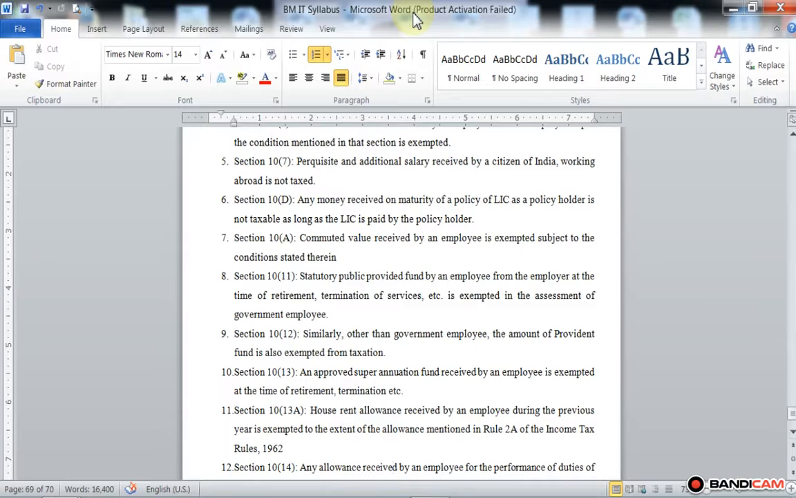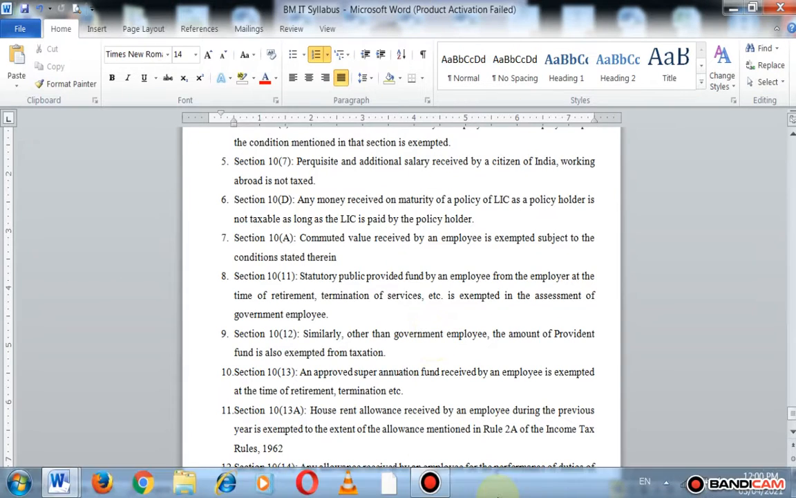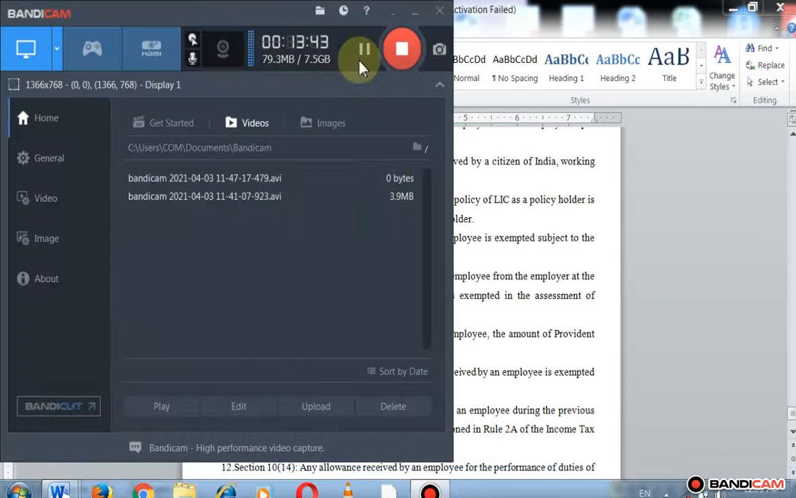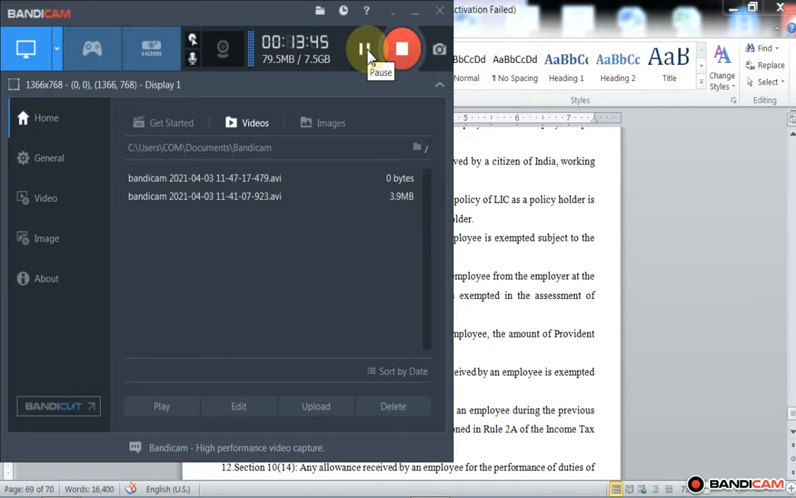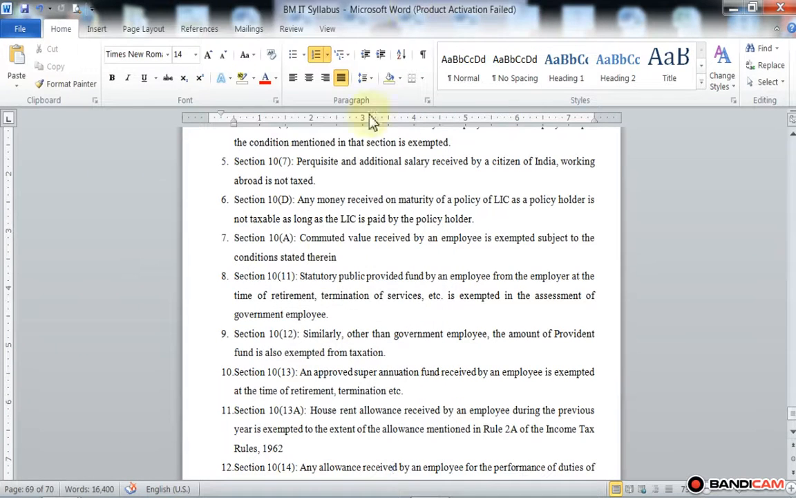So house rent allowances are exempted. We already studied that house rent allowance is exempted. It is the minimum, or least, of the following three: first, the actual HRA received; second, rent paid minus 10% of salary; and third, 40% or 50% of salary.